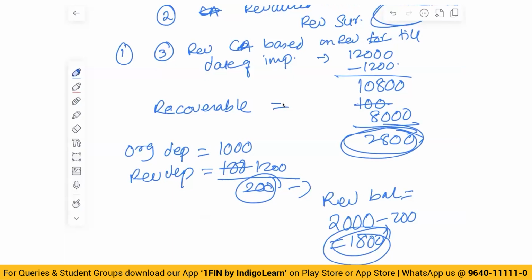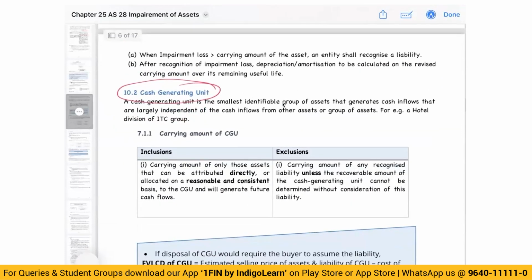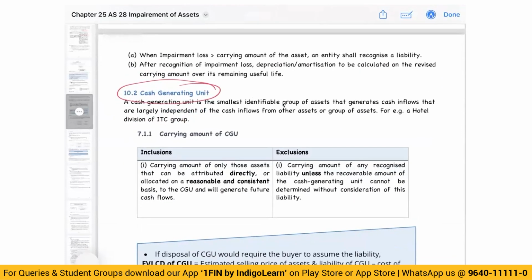Are we clear? Others, are we clear? So for a cash generating unit, the first impairment loss will be written off against goodwill, and the balance amount will be allocated to the respective assets.